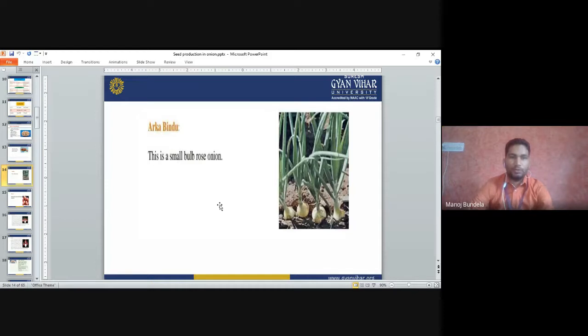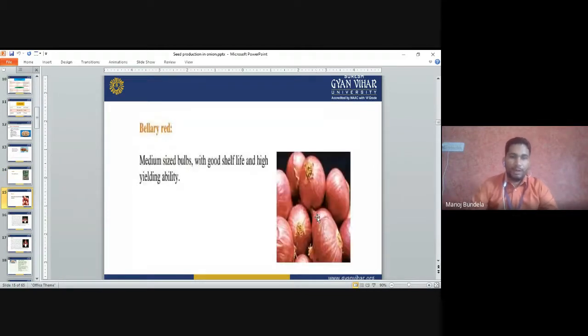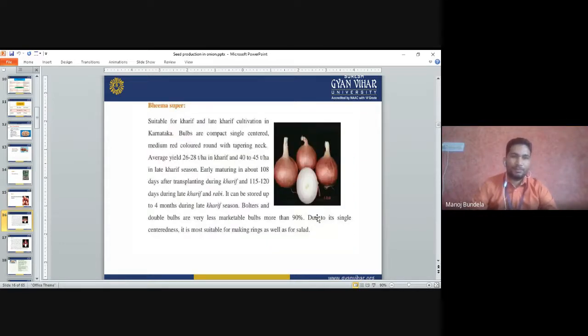Arka Bindu is a small bulb rose onion variety. The bulbs are small in size in Arka Bindu. Ballari Red is mainly grown in Ballari, an area in Karnataka. The medium-size bulb has good shelf-life and high yield. So bulbs are medium-size, have good shelf-life and give high yield.